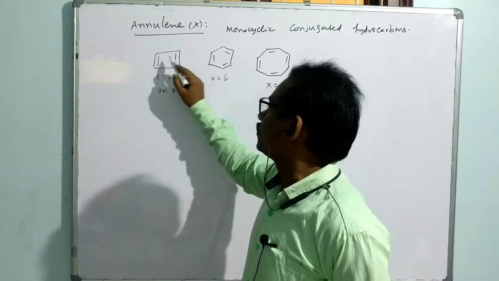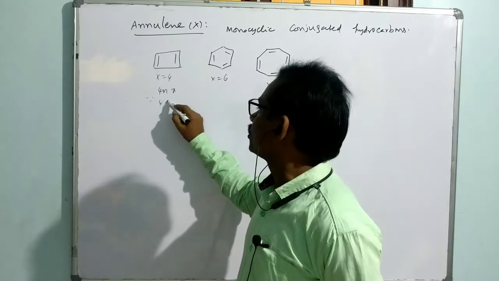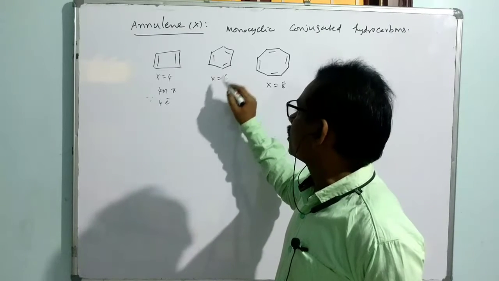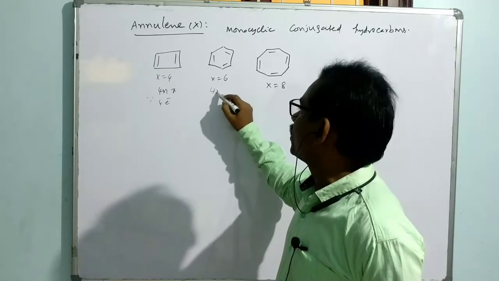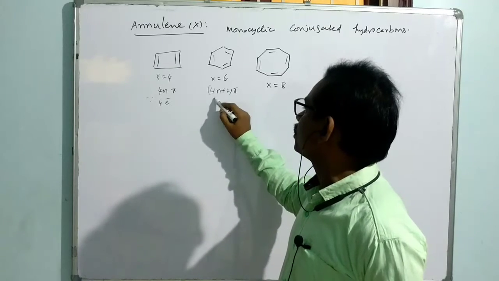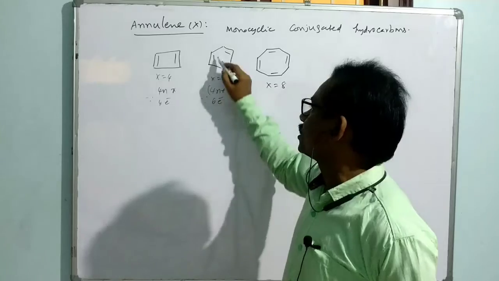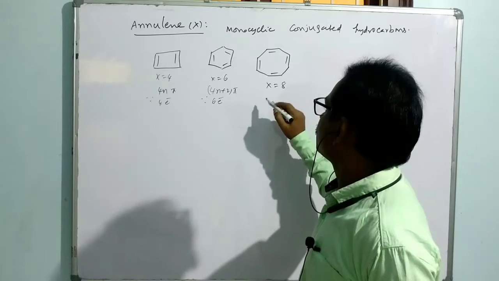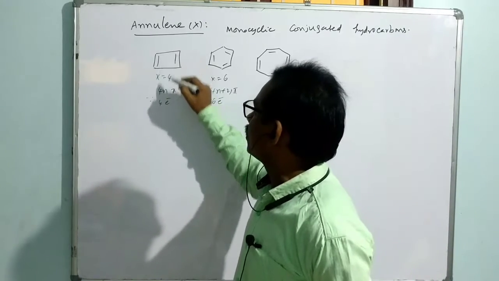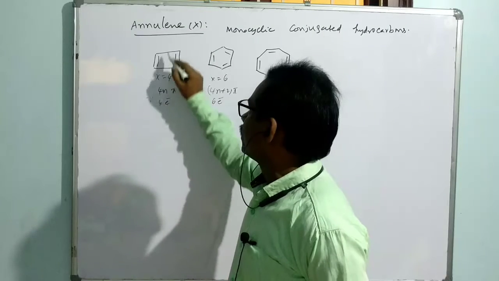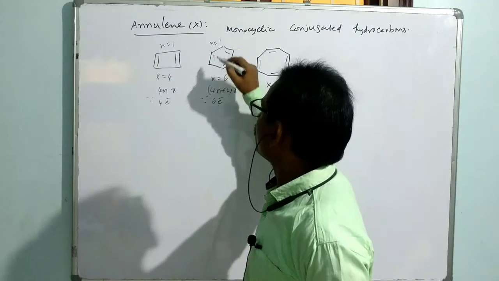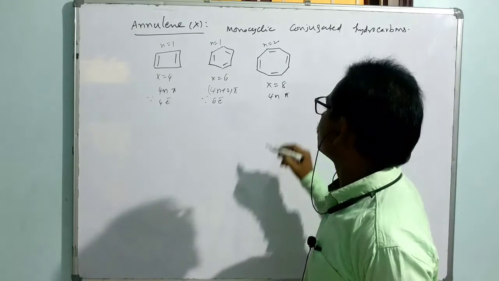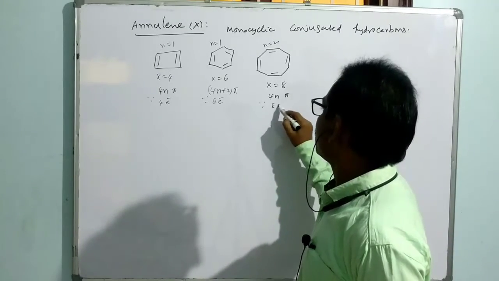conjugation. I can say, since 4 electron conjugation, it is a 4n pi electron conjugation. In this case, I can say it is a 6 electron conjugation. So it is referred to as 4n plus 2 pi electron conjugation. The total number of electrons is 6 because 3 pi bonds are there. If we think about this, we can say that by placing n is equal to 2. Suppose in this case I am just taking, what is the value of n? The value of n is equal to 1, it is also n is equal to 1, and n is equal to 2. Then it follows once again 4n pi electron conjugation, since it is having 8 electrons.